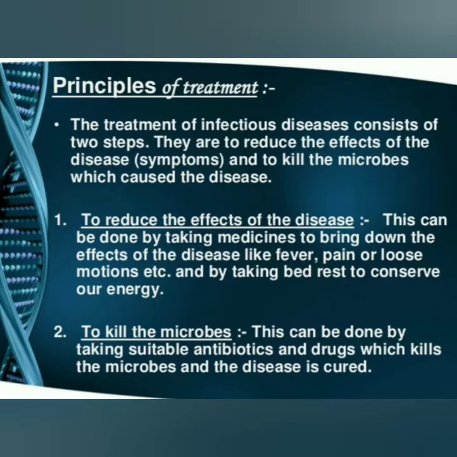These microbes can be killed by taking antibiotics and drugs. So these are the two steps we take in infectious diseases. Is it clear for treatment? So this is the principle of treatment.